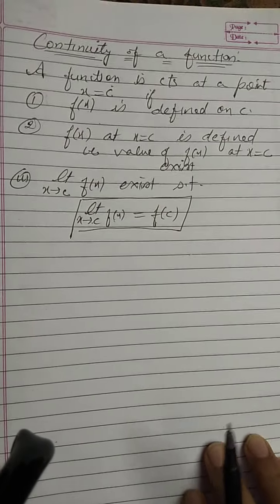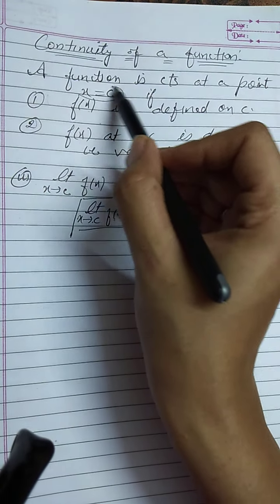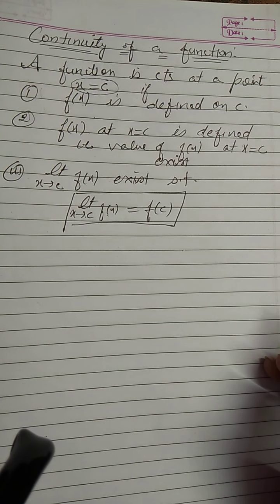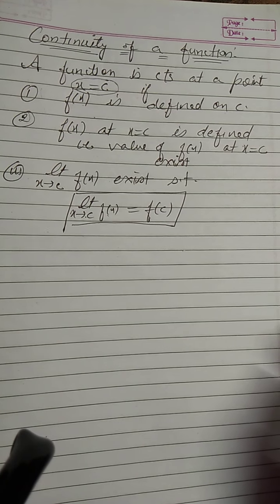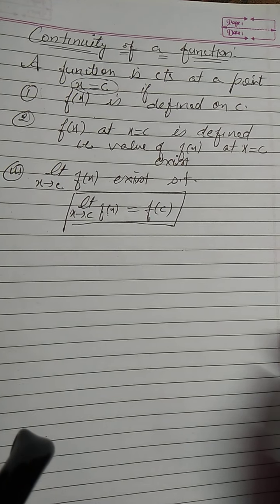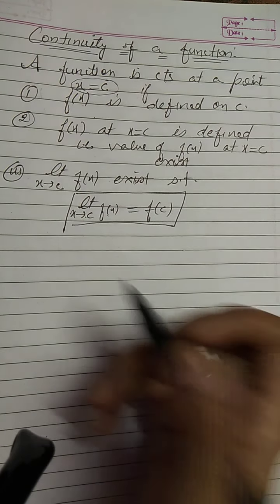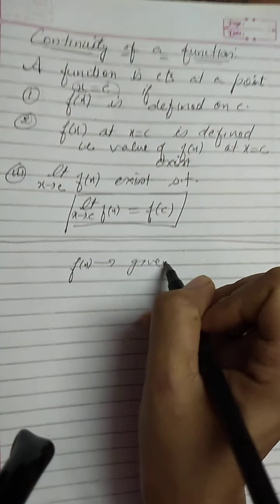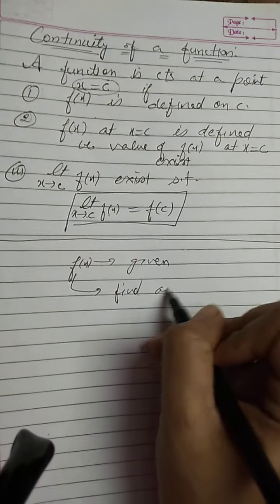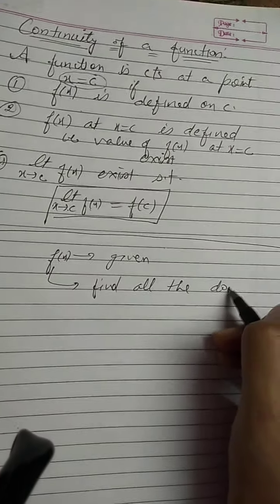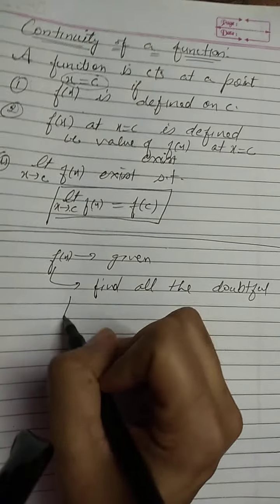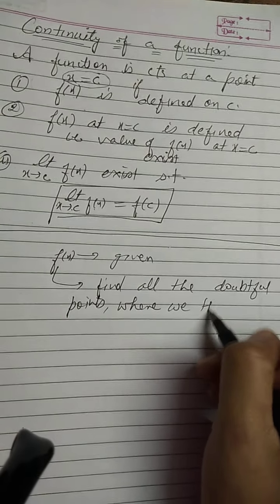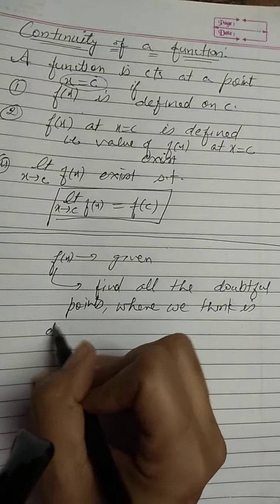Okay, this is what we do when we are checking the continuity at a particular point x equals c. But if we are not given a point at which to find the continuity, and in fact we are supposed to find all the points of discontinuity, then whatever function is given to us, first of all, we will find all the doubtful points where we think the function is discontinuous.